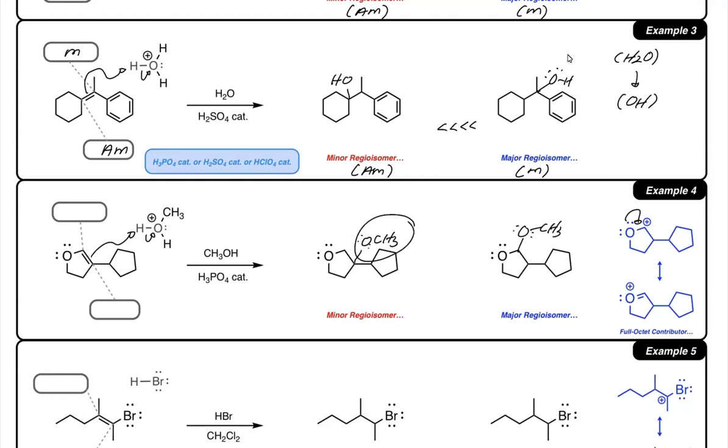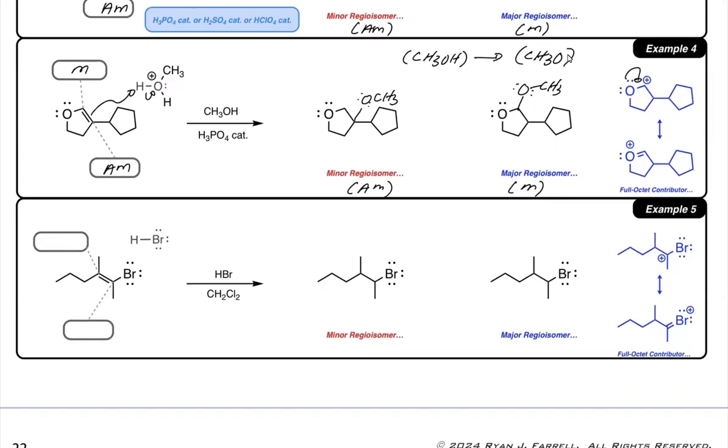We then remove the hydrogen from the oxygen, and that forms our minor regioisomer. So here the Markovnikov carbon is the less substituted position, but nevertheless it's the more stable site for the carbocation to form at. And you'll notice that whenever we react with an alcohol, the net result in terms of the group that we generate is the OR group, oxygen bonded to its carbon chain.